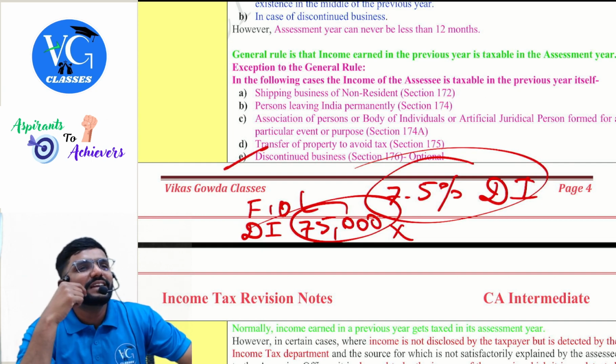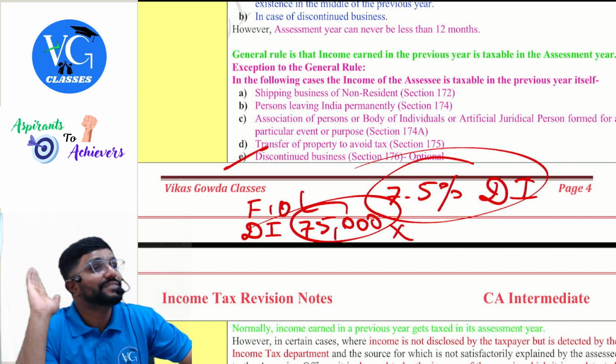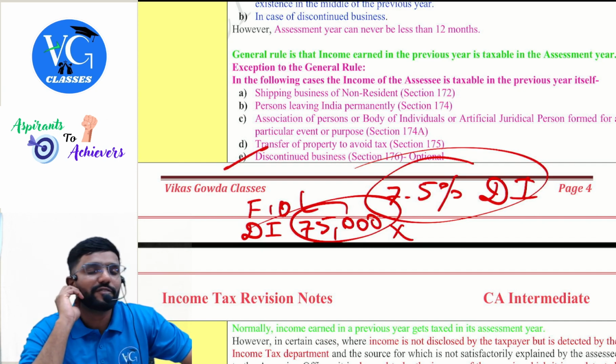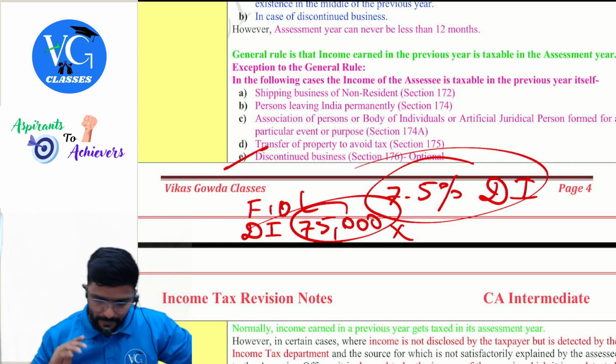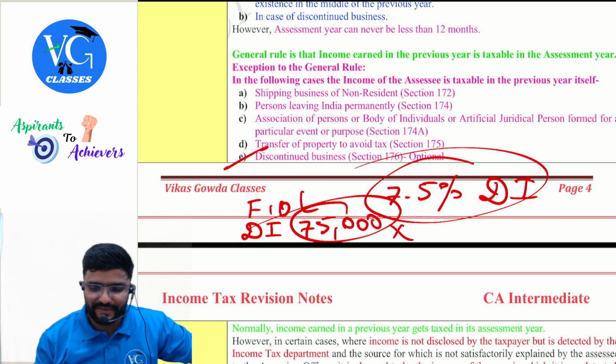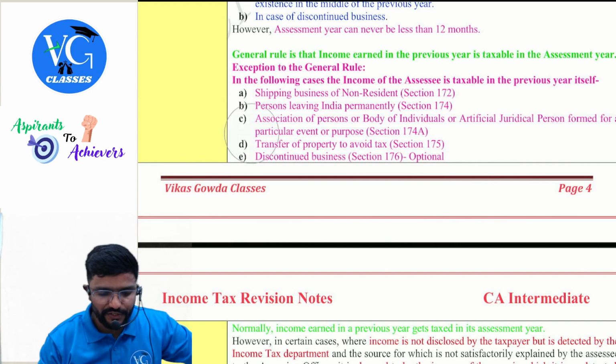So in that case, as we can rely on the liquidator that yes, our money will come, they can wait till assessment year. If not, if the assessing officer decides, he can collect the tax in the previous year itself, guys. Okay, that is why I have just mentioned optional. That is optional for whom? Assessing officer, guys.